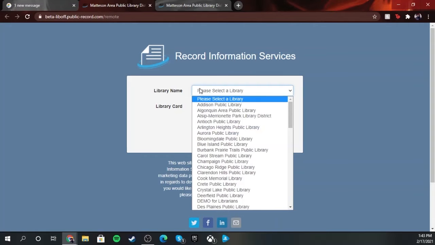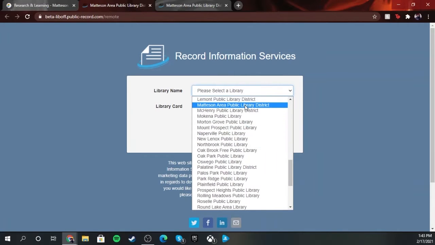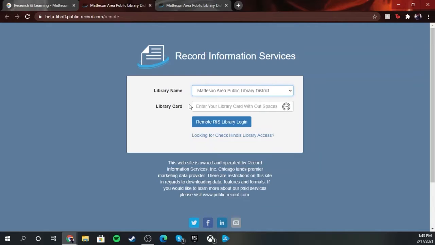You're going to need to select your library. So you're going to scroll down, find Matteson, and then enter your library card here too without spaces. Don't worry about your PIN, you just need your library card.